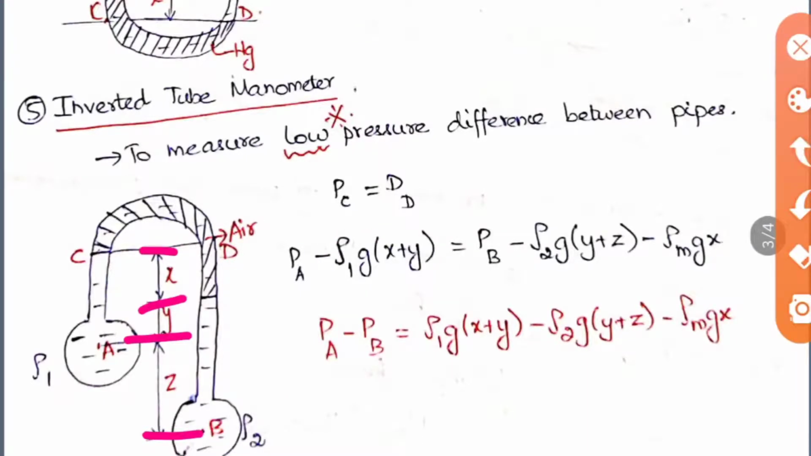So far we have seen only positive terms, but here it is minus. Why? Because PC is somewhere you are calculating upward from a known value, because we know PA here, so we are calculating something upward from there, so you should use PA minus gamma H. So we are using rho 1 g into x plus y, and in the next case it is rho 2 g into y plus z minus rho m into g x. Here rho m is nothing but the density of the air, which I have denoted as rho m. On simplification you'll get PA minus PB is equal to this term. So this inverted U-tube manometer is also to find the difference in pressure only, but it is used specifically for very low pressures.